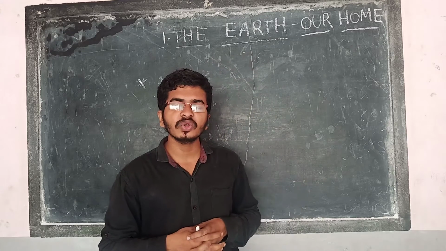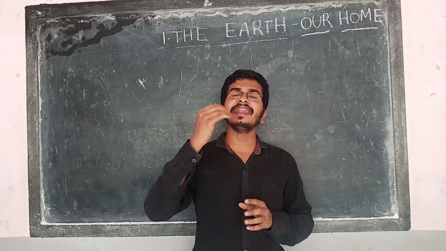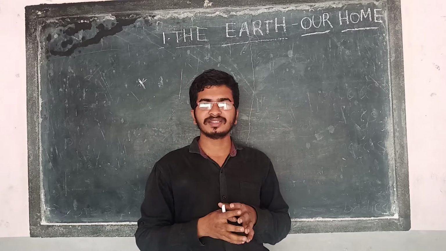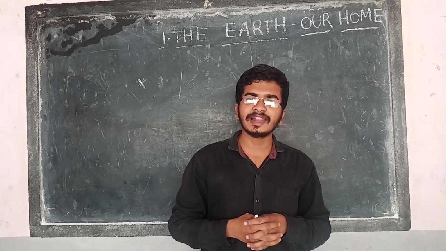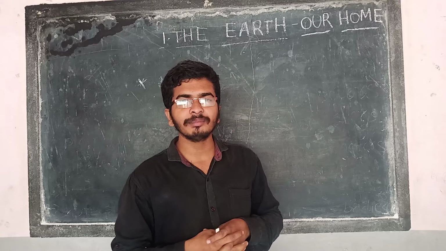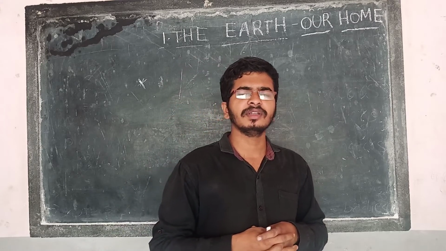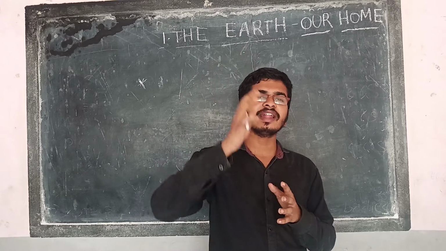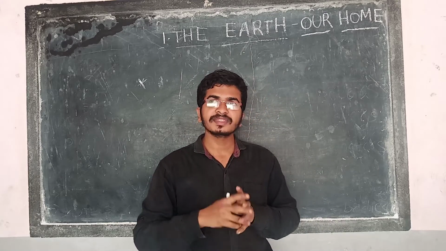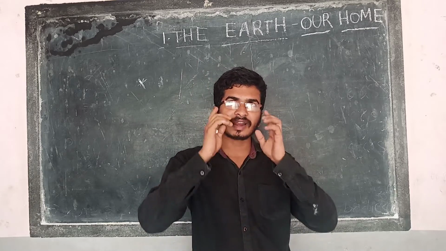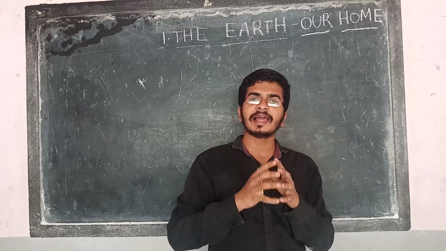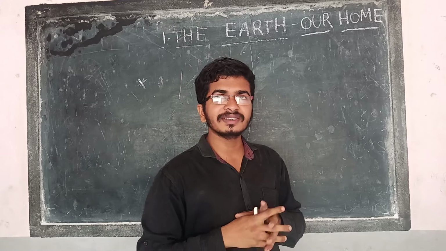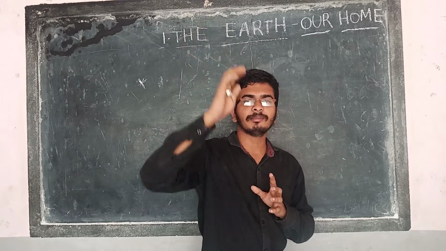And there are also planets. There are 8 planets in our solar system. How many planets are there in our solar system? 8 planets. So, can you see the planets with our naked eye? No, we can't see our remaining planets.